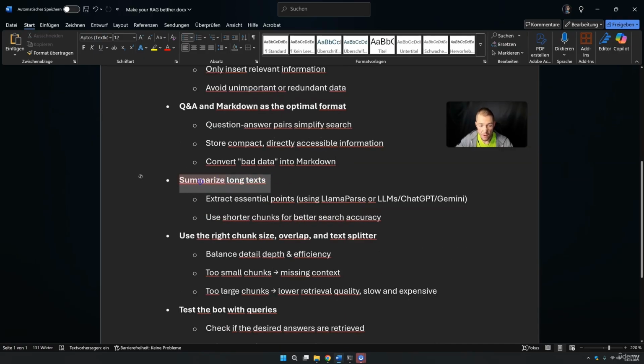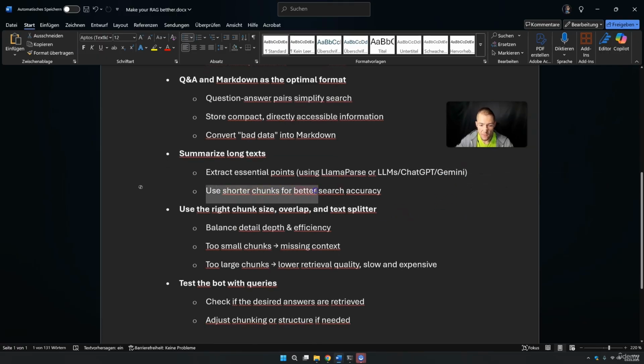You can summarize long texts, of course, and extract essential points. Here you can also use, for example, LlamaParse. I will show you these. Or you can use a normal LLM. You can use ChatGPT or Gemini. Gemini is great because Gemini has a gigantic context window.